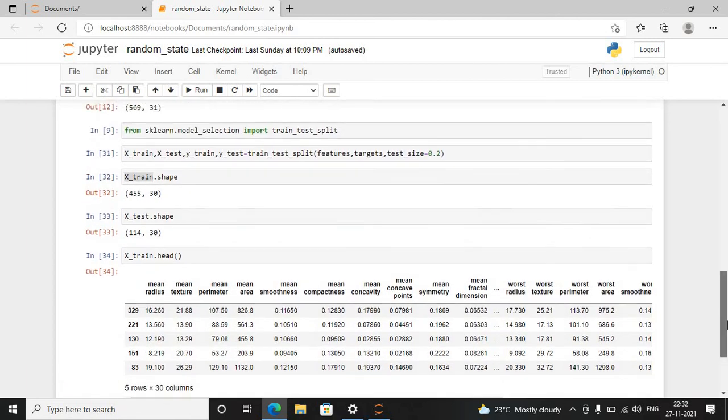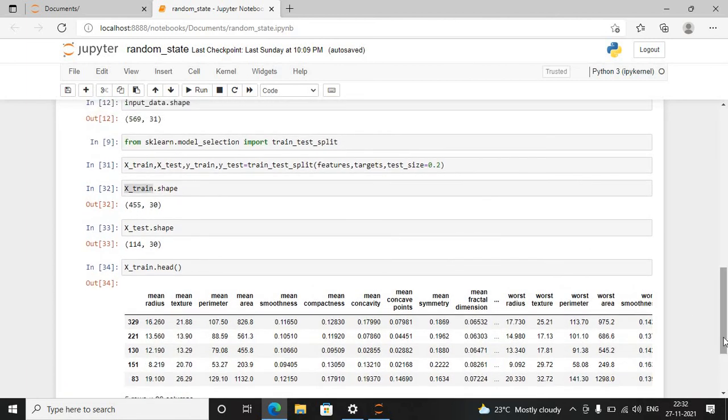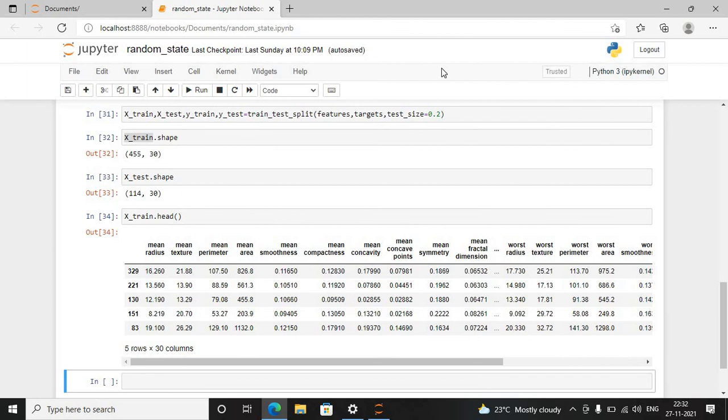So this is the use of the random state argument. It has a pseudo-numeric sequence inside scikit-learn, and it will provide the same data in every environment if we define the same value in the random state argument. So that is the purpose of the random state argument.